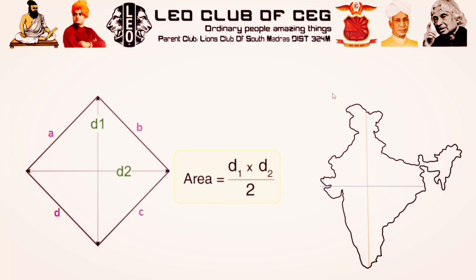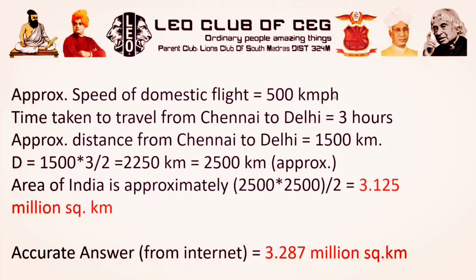So to find this length, I have an idea. At least roughly how long will it take from Chennai to Delhi in flight? A normal flight takes 3 hours to go from Chennai to Delhi, and the approximate speed is 500 kilometers per hour. So using this, you can find the distance between Chennai and Delhi.